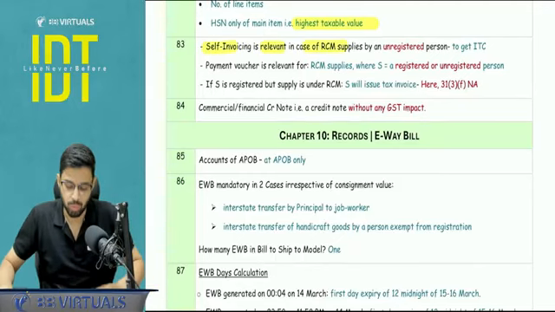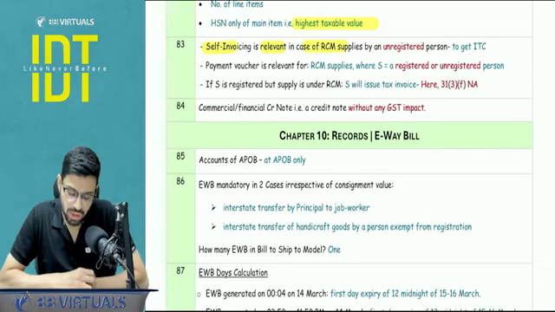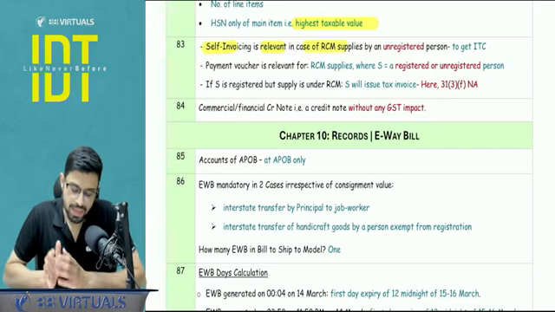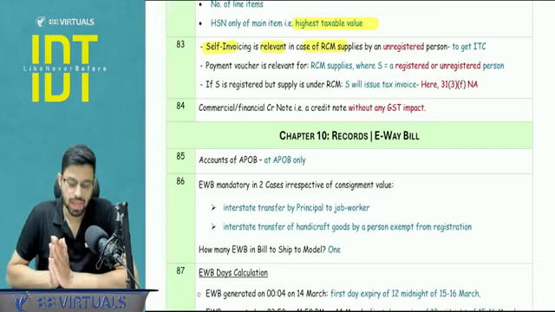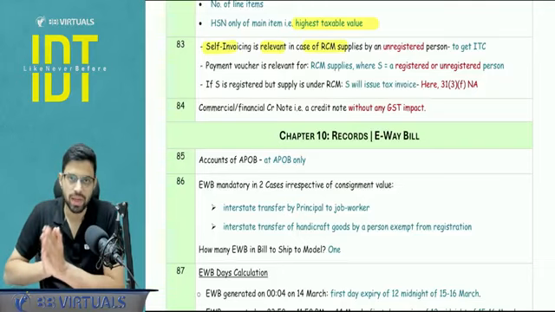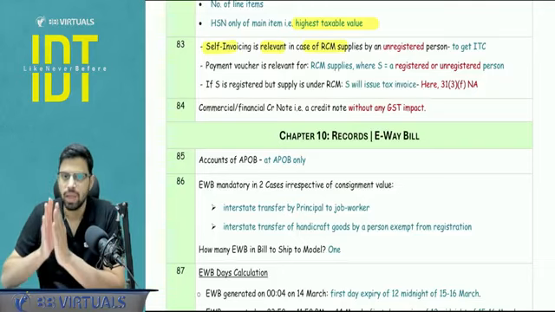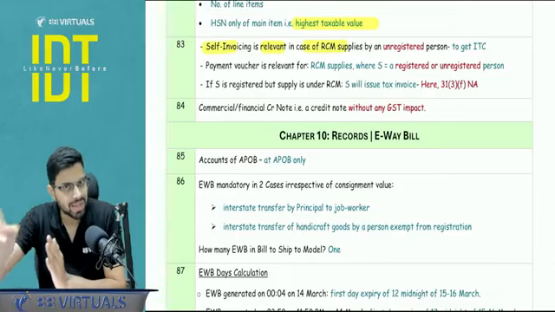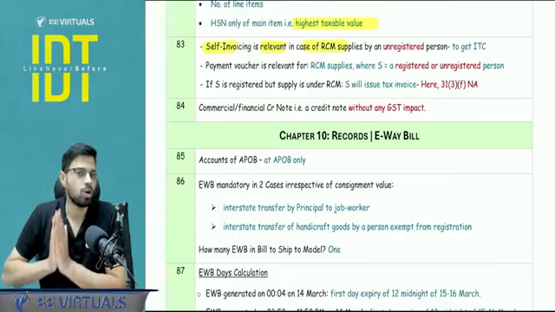Okay. Next, self-invoicing is relevant in case... Now this is one of the very important points to be noted. Self-invoicing is relevant in case of RCM supplies by unregistered person, and this is for the recipient to get the ITC. Please make a note of it. If it is a RCM supply and the supplier is registered, he is going to issue the invoice, not me.